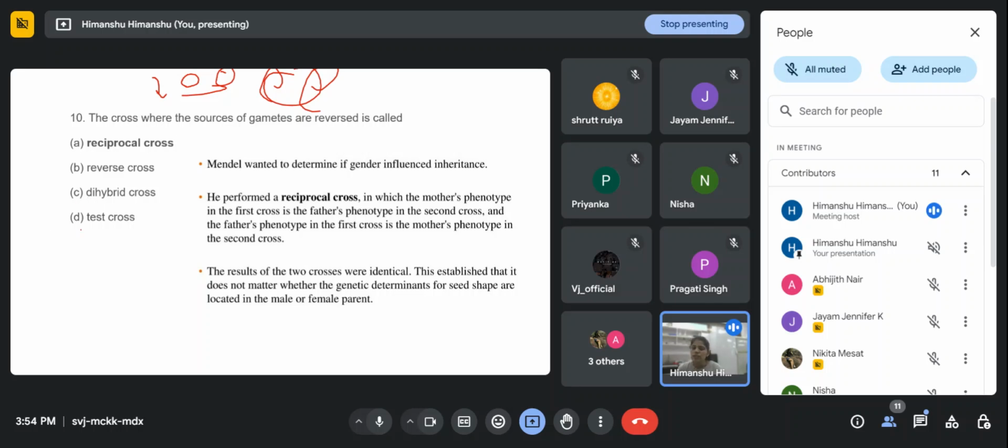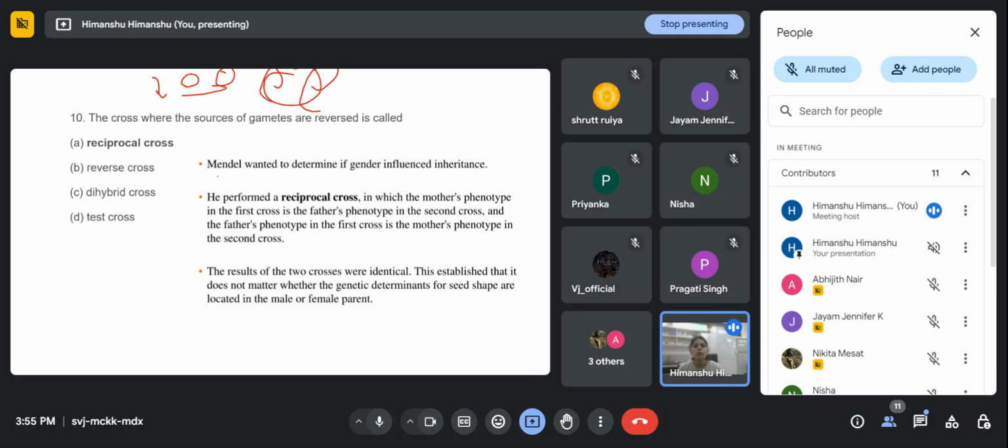And the test cross, as I already explained, is if we want to see the genotype of any dominant plant, any tall plant, we want to know what the perfect genotype is, for that we always cross with the dwarf plant, that is small t, and we call it this test cross.